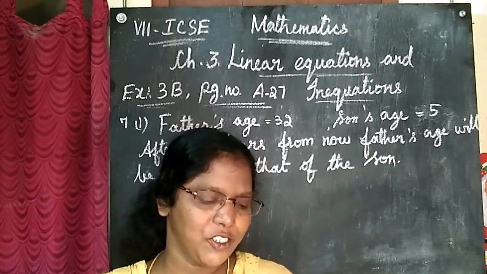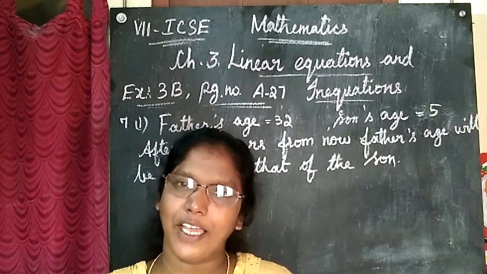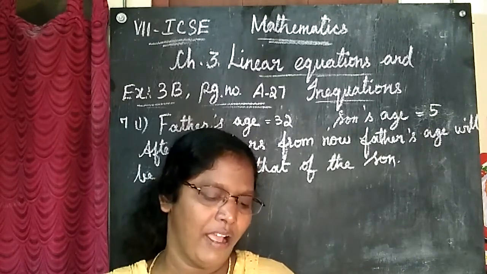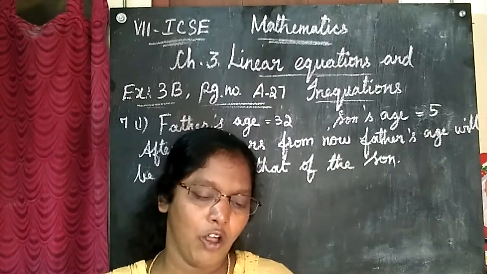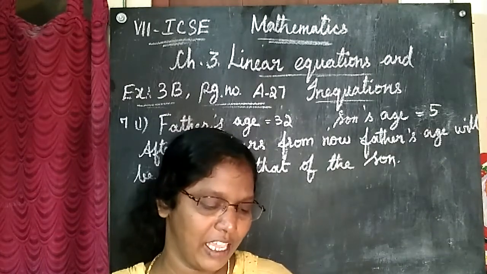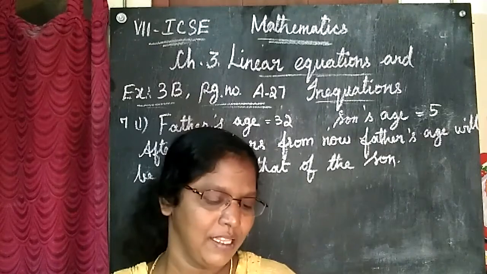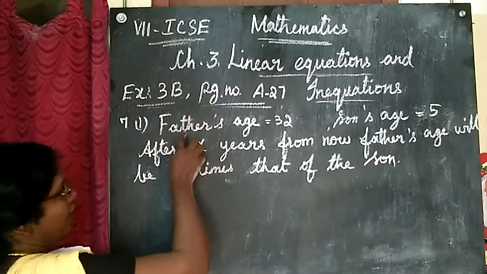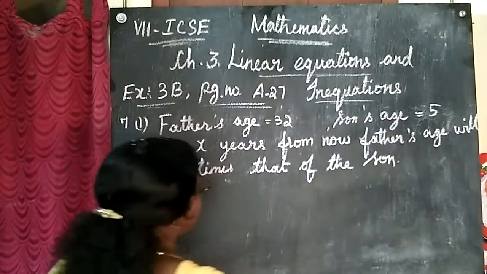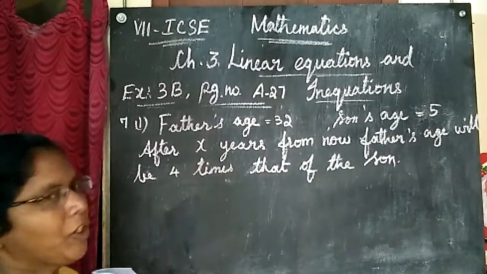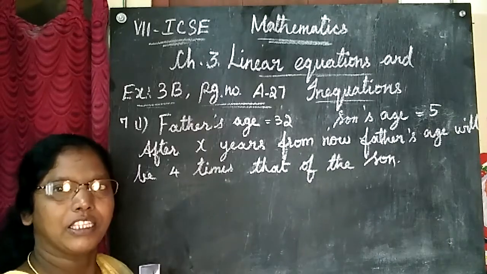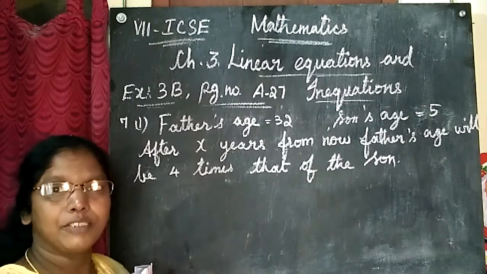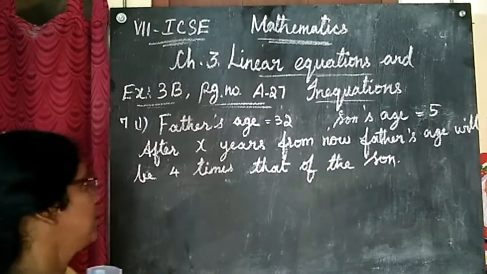A man is 32 years old and his son is 5 years old. How many years hence will the father's age be 4 times that of the son? That means present age, father's age is 32, son's age is 5. After a particular number of years, the father's age will be 4 times the son's age. That is the question.